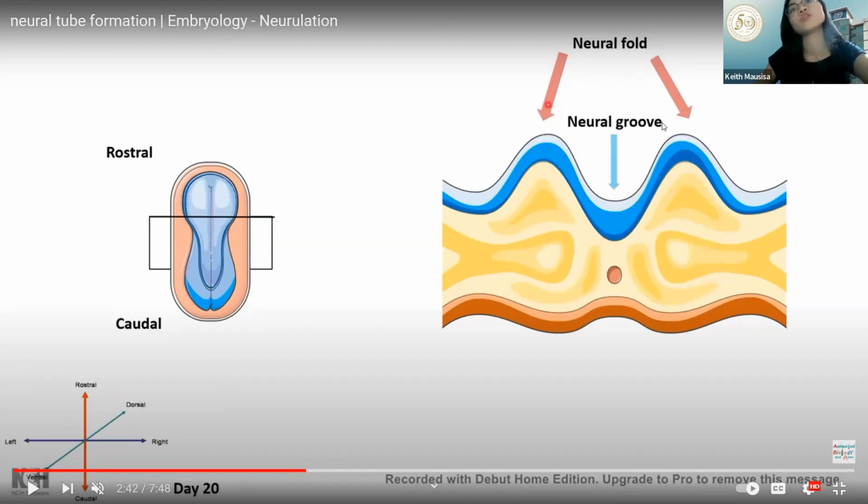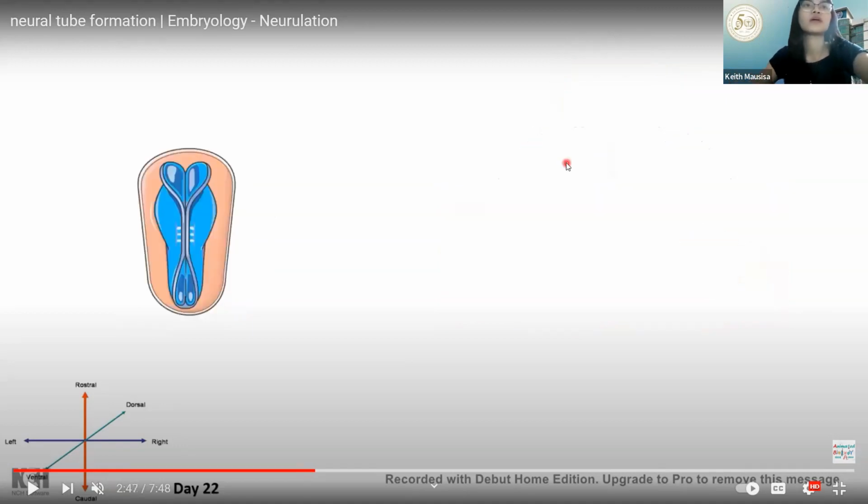The neural fold at first is a little lower, and then as days pass by, the folds rise higher and higher, up until the folds fuse. The folds will fuse.